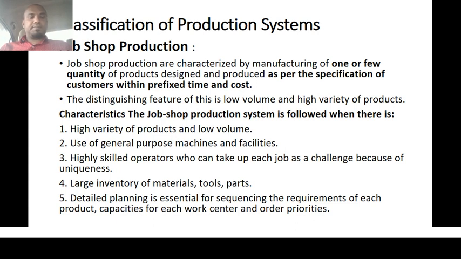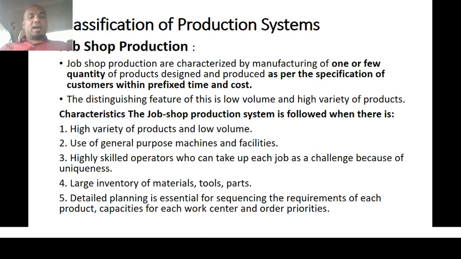The main distinguishing feature of this job production system is that normally they produce low volume. The number of products will be very few, and they focus on a heavy variety of products. Let me see the characteristics of how this job shop production is run and what the features of this job production system are. We'll see now.